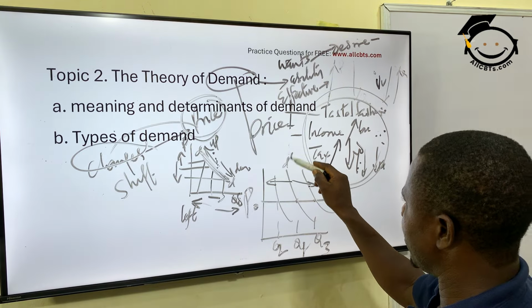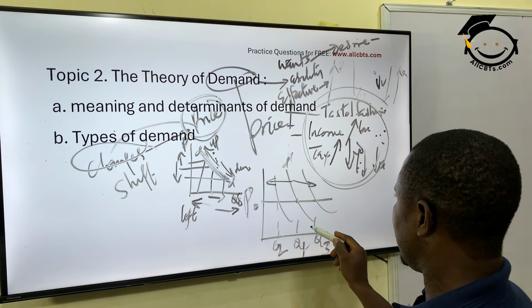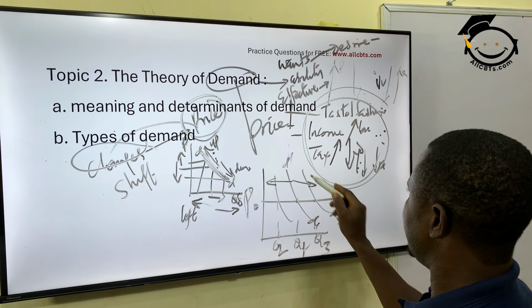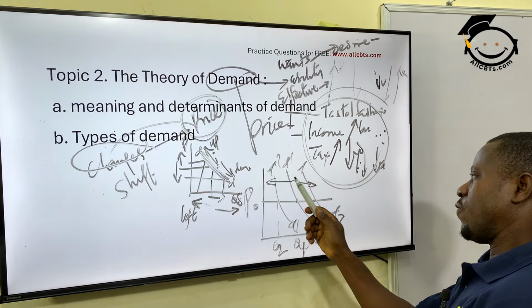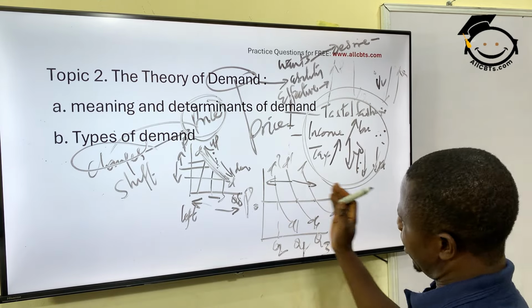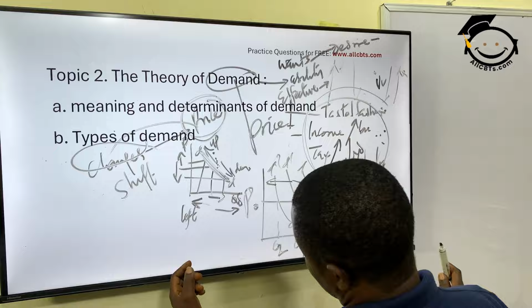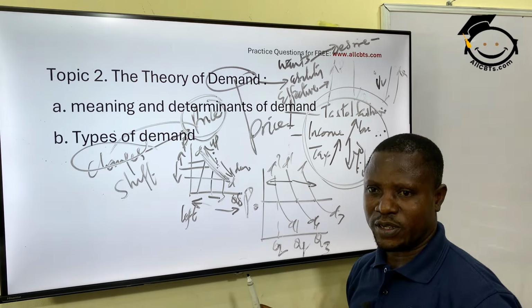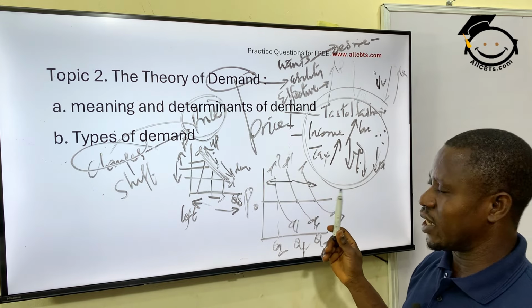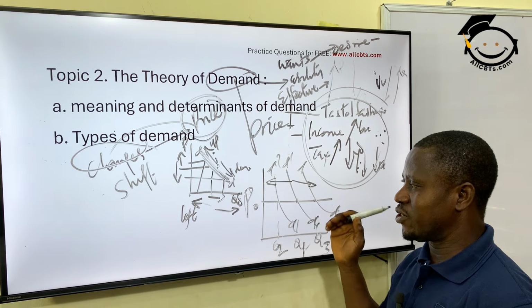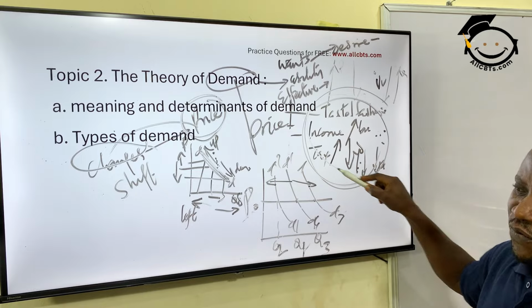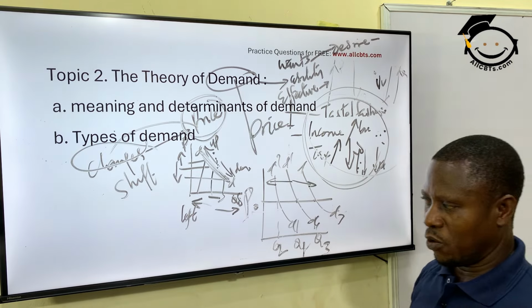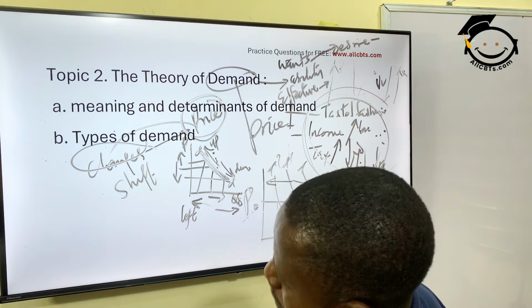This is D1, this is D3, this is D2. This backward shift or forward shift, or rightward or leftward shift, is talking about the changes that take place in demand, not as a result of changing price, because the price is constant, but as a result of other factors affecting demand.